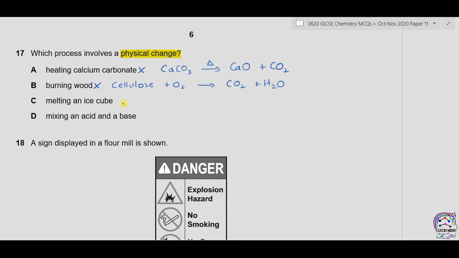C is melting an ice cube. Now this is a physical change, as this change can also be reversed. D is mixing an acid and a base. For example, we have HCl mixed with NaOH. It forms salt and water by a neutralization reaction. This is also a chemical change. So the only physical change is C.